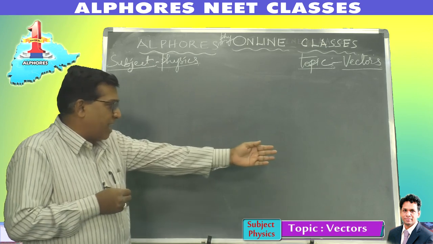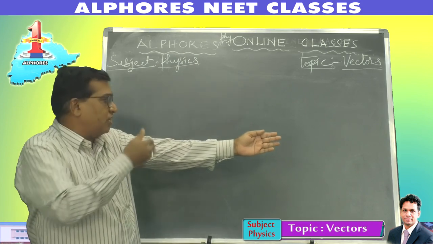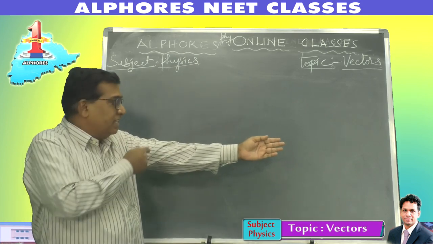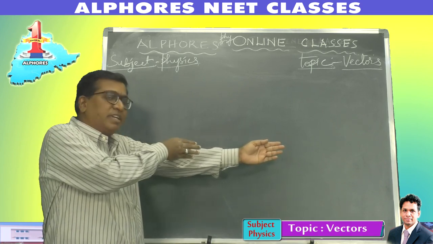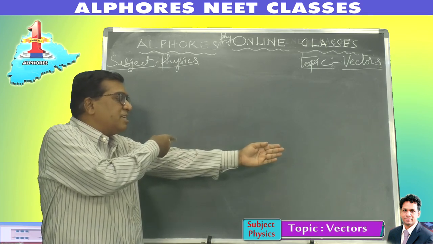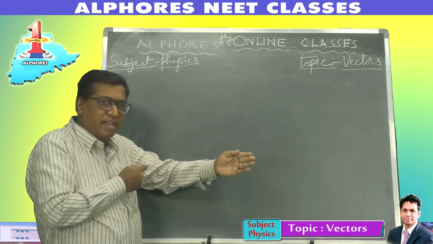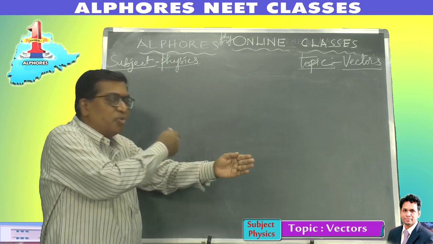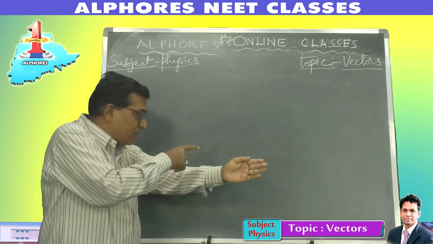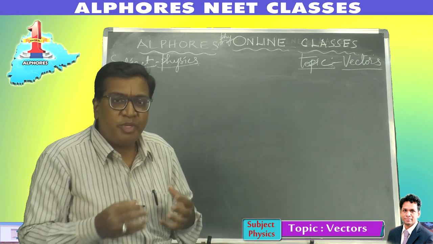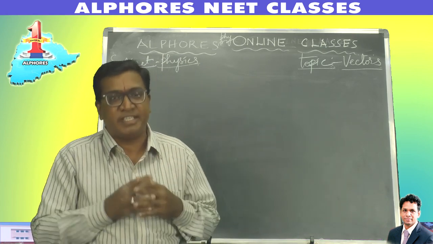You see, when I stretch my hand like this, look at the length of the shadow of the hand on the board due to the light source. When my hand is in this orientation, the length of the shadow is the same as the length of the hand. But as I tilt my hand like this, the length of the shadow on the board decreases. So as the orientation changes, the magnitude changes. People have come across such physical quantities whose magnitude depends on orientation.